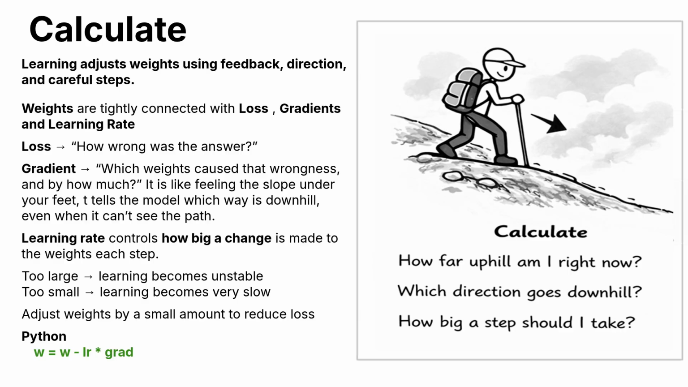To move safely downhill, the hiker asks 3 questions. How high am I right now? Which direction goes downhill? How big a step should I take? Machine learning asks the same questions using loss, gradients, and learning rate.